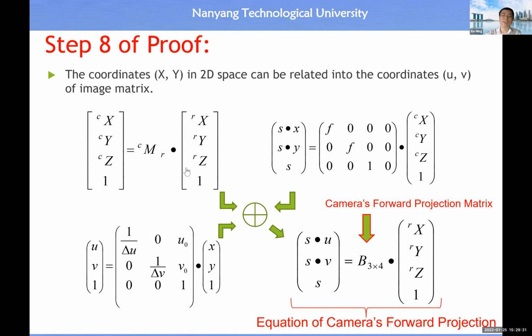So transform it into the camera coordinate system, all right? And then what is this equation? This is the formation of an optical image. When the object point emits a light ray and it passes through the center of the lens, it follows a straight line. This straight line will hit the image plane at a location. That location has an XY coordinate, all right? So this is the relationship between the XYZ coordinate with respect to the camera coordinate system and the real image coordinate inside the image plane.